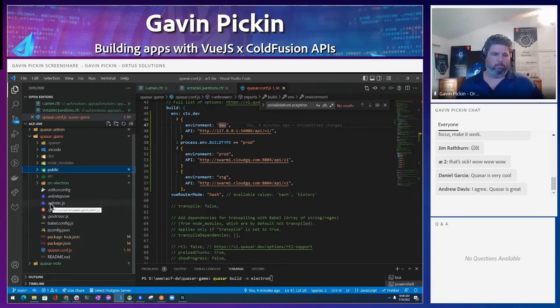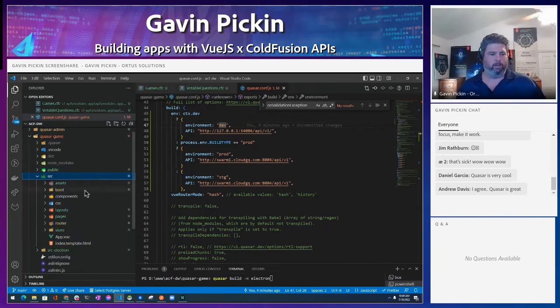You can choose Airbnb or GitHub, or it gives you all those options. It sets up Babel for you. It sets up all the pieces you need to build this. So again, I don't even touch any of this stuff. I work in the source folder. So this is my app. This is where I live.